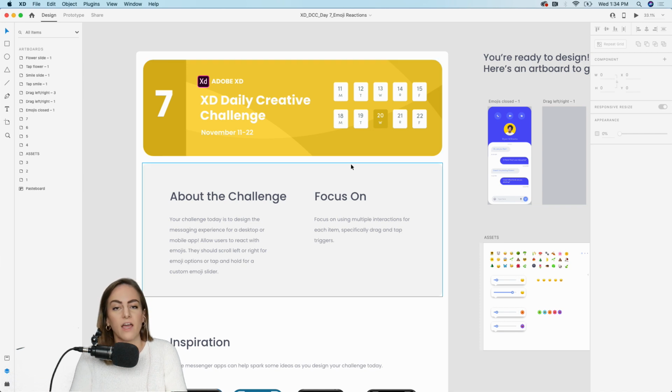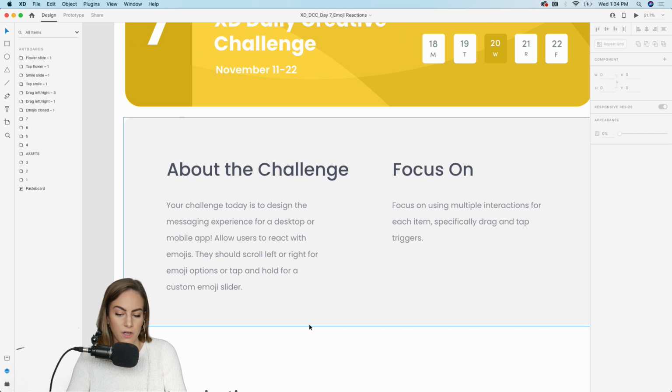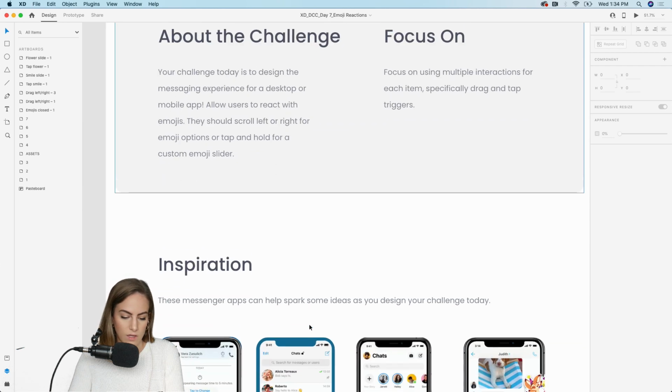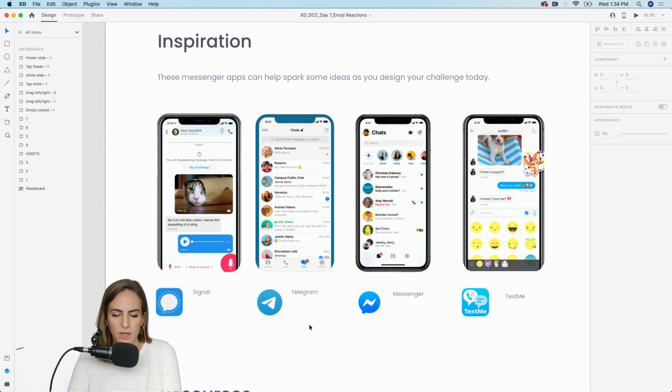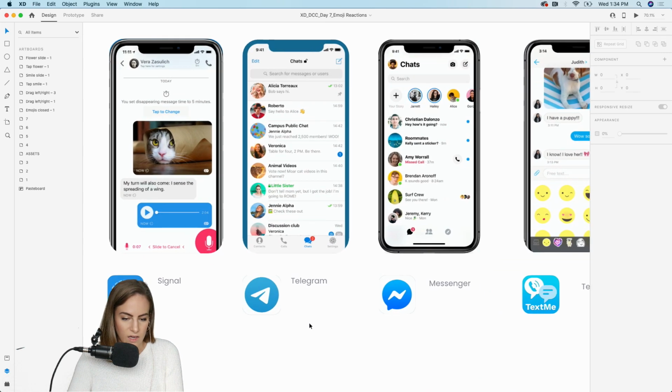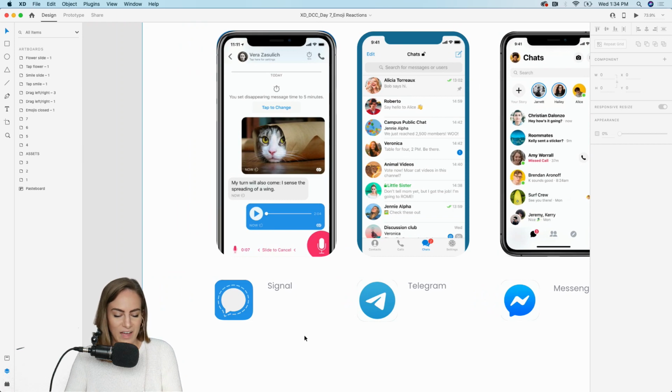So like I mentioned today, we're going to focus on a messaging app. I'm going to keep the chat area pretty similar to how iOS is, but I want to focus on the emoji area. And I'm going to focus on multiple interactions, so the dragging feature and tap. And below this, we've got some inspiration, some messenger apps that can help you spark some ideas as you're designing today. And interestingly enough, again, like the one yesterday, all of the inspiration apps that I found were like the same color, green, and these are all like the same tone of blue. So I don't know what it is about that.